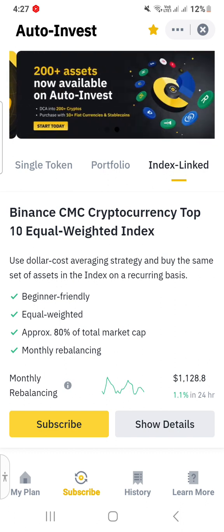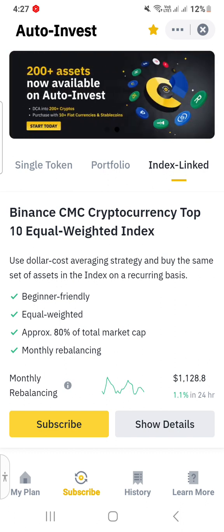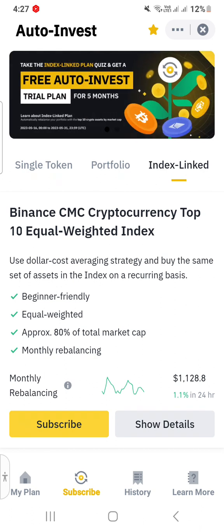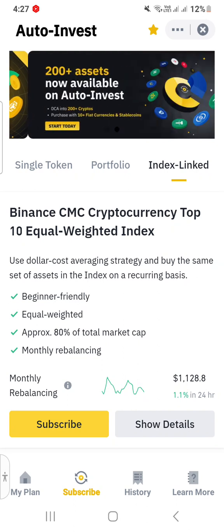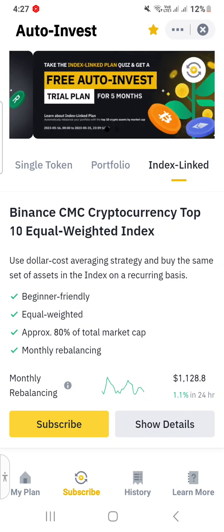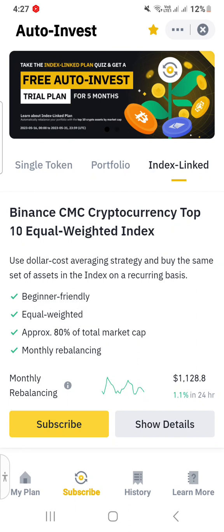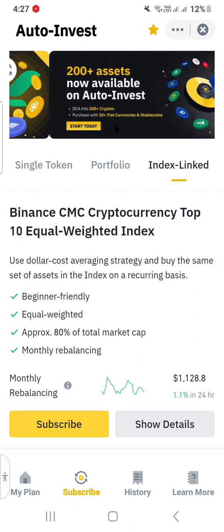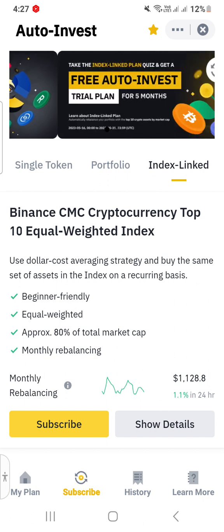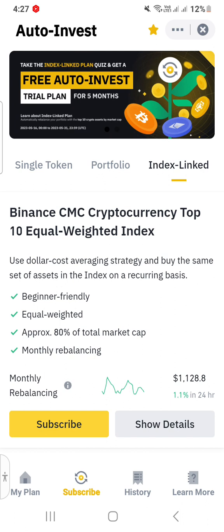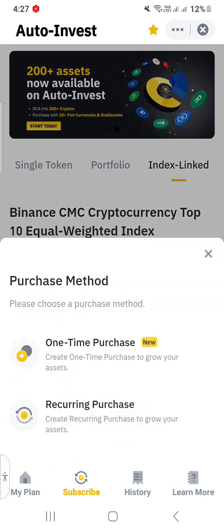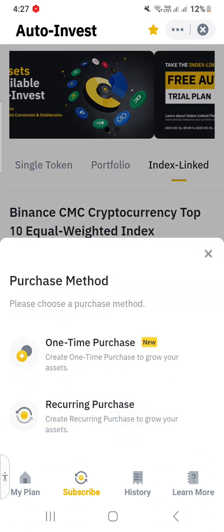This is beginner friendly. If you are a beginner, you can try index-linked rather than starting with a single token or portfolio. These are 10 equally weighted assets, approximately 80% of total market cap. Monthly rebalancing, they can rebalance your assets. You can see 1.1% in 24 hours. 1.1% is a good ratio, that is more than 30% a month.